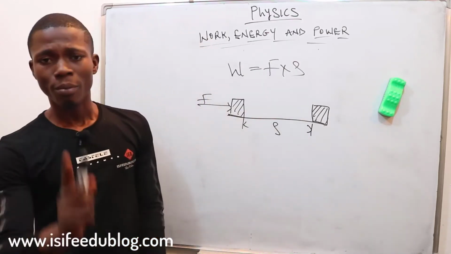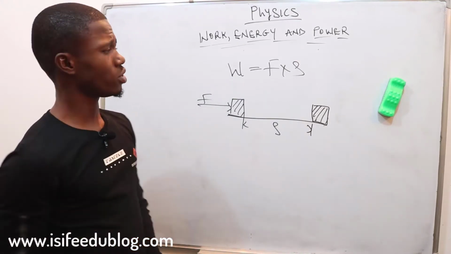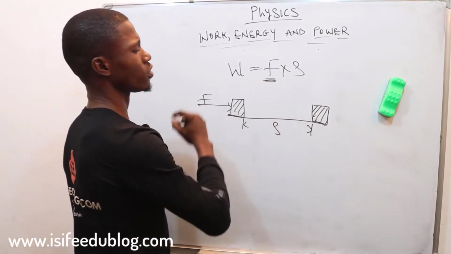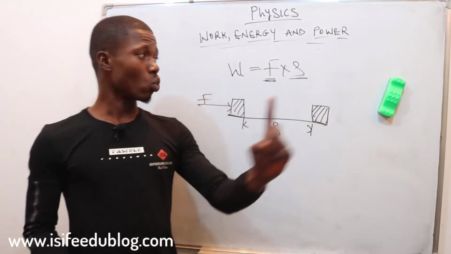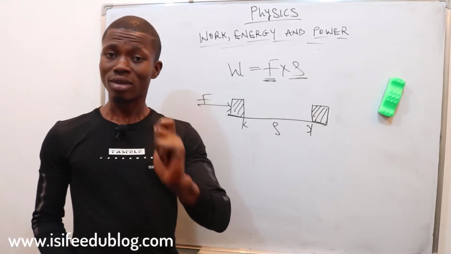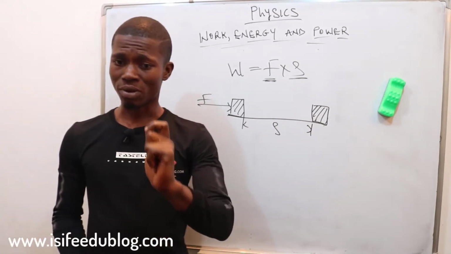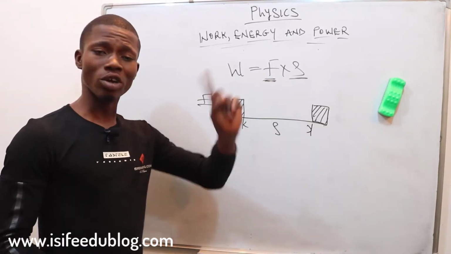You get me? But there are two things we are going to consider now. Work depends on two things. The first one is force. The second one is displacement. So whenever one of these is missing, work is not done. Just bear this with me, or just remind yourself of this always. Whenever one of these is missing, work is never done.